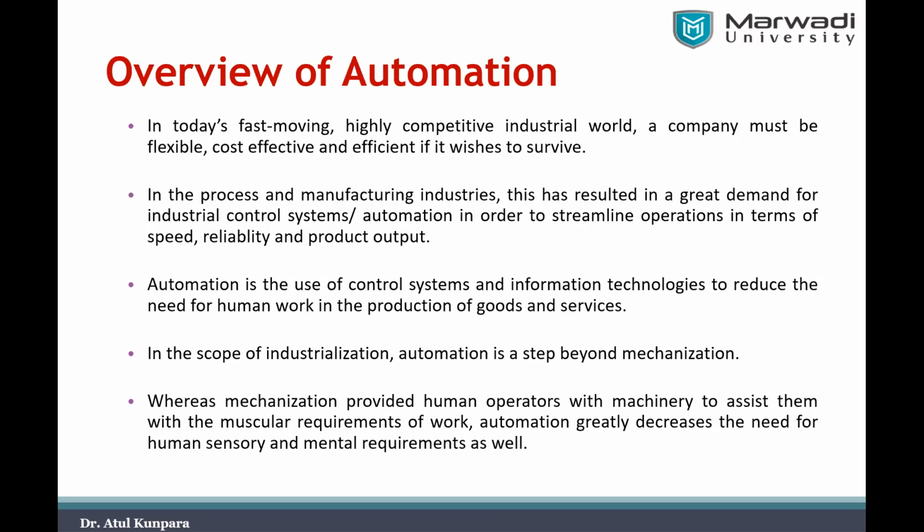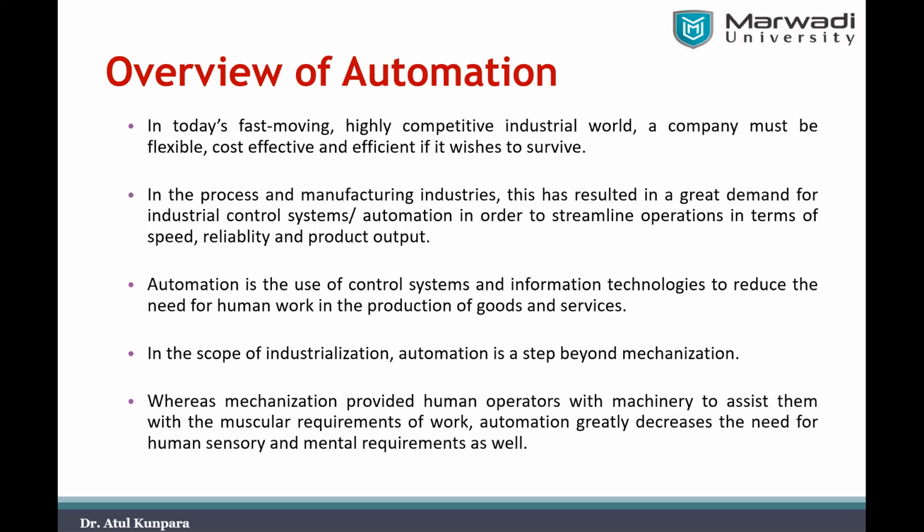And automation is the use of control systems and information technologies to reduce the need for human work in the production of goods and services. That we already understood. In the scope of industrialization, automation is a step beyond mechanization. Mechanization means machinery is used in the industry, but all that machinery is operated by a human being.